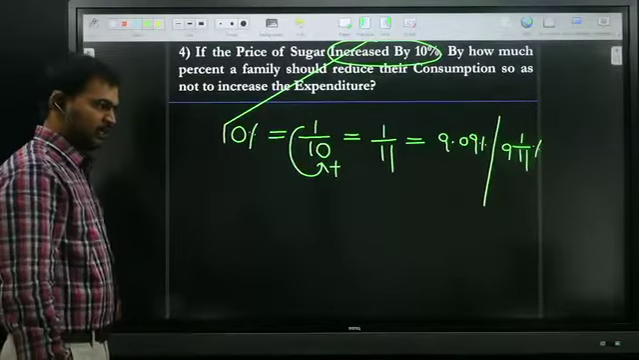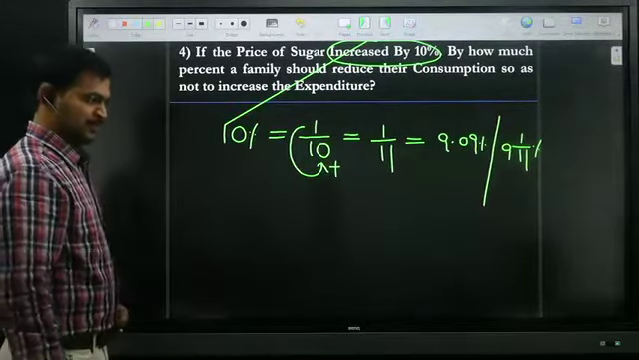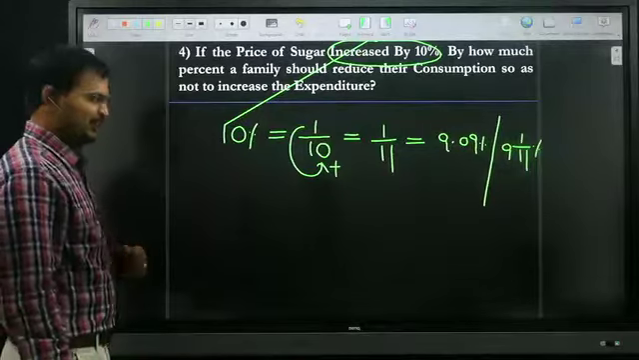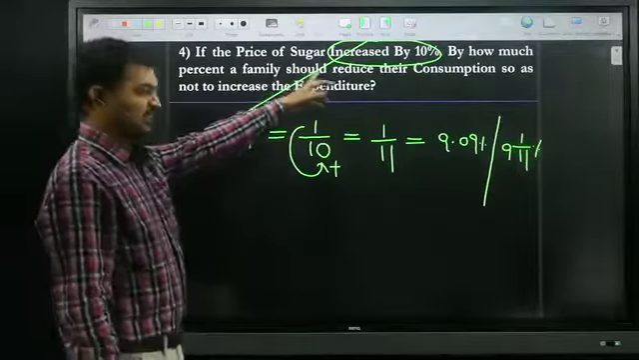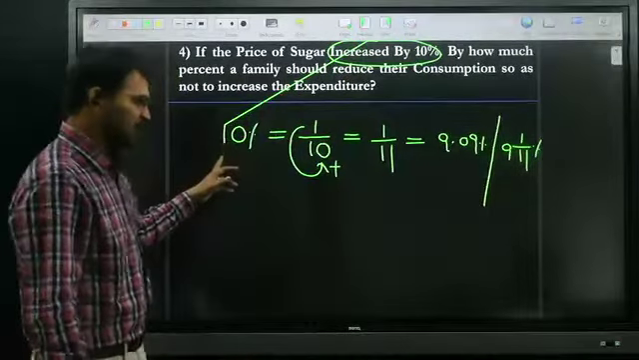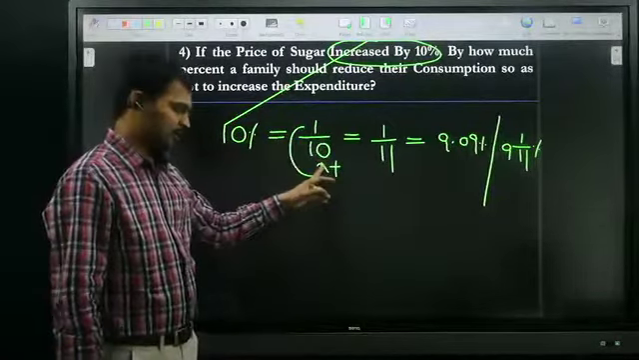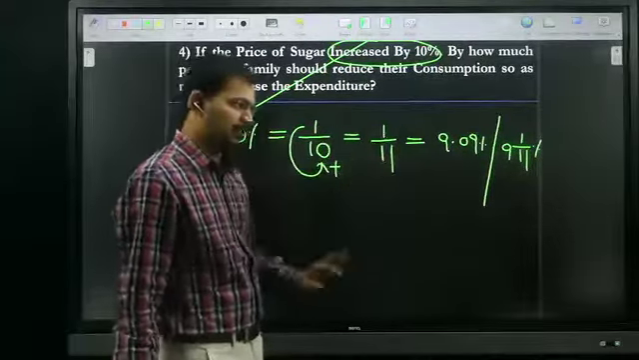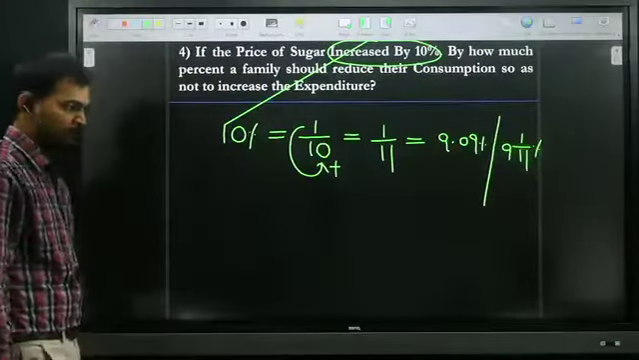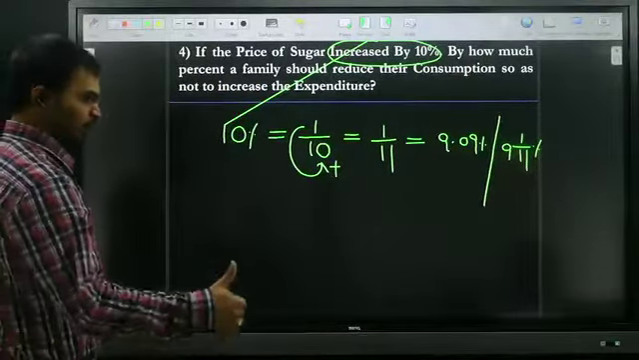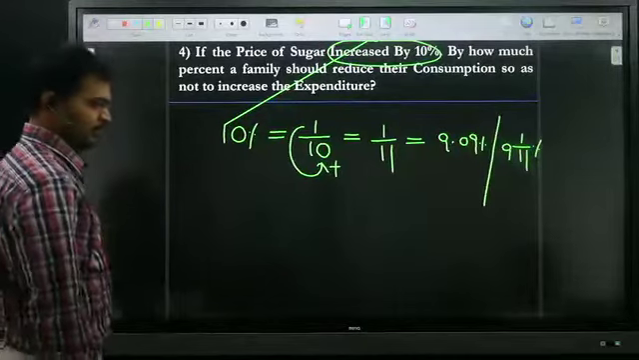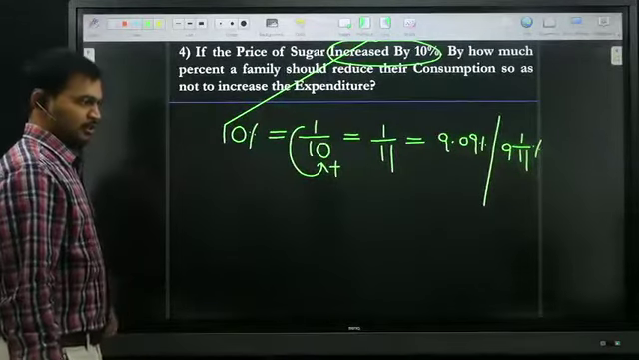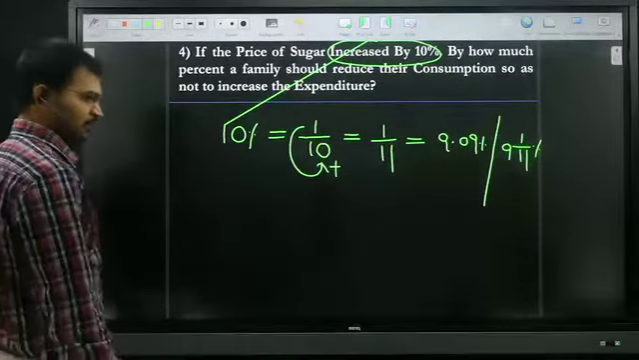Now, Chandana, are you okay now? So 10 percentage increased. 10% is nothing but 1 by 10, and an increase of 1 by 10 gives 1 by 11. 1 by 11 is nothing but 9.09 or 9 1 by 11. Chandana, are you okay now? Is it visible? Okay, it's definitely visible.